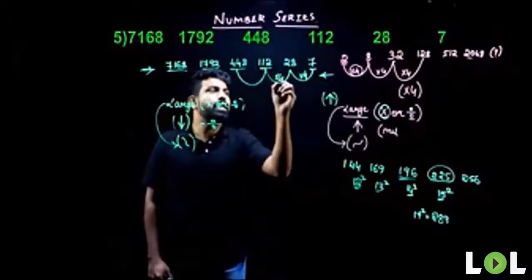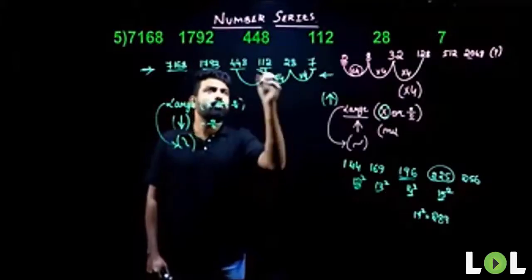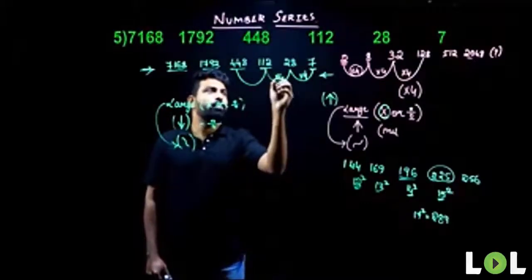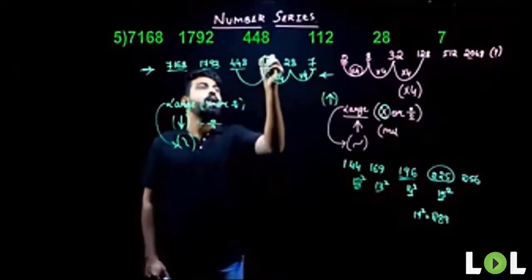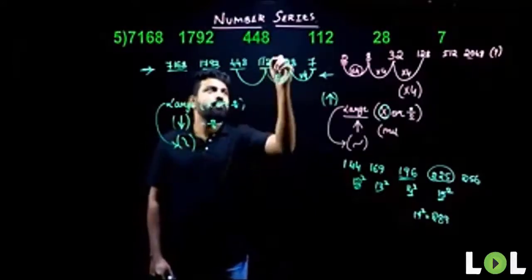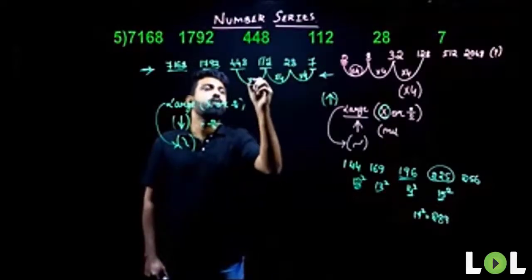I'll have to multiply 112 with 4. If I multiply 112 with 4, what do I get here? I get 448. 4 into 110 gives me 440. 440 plus 4 into 2, which gives me 8. 440 plus 8 gives me 448.